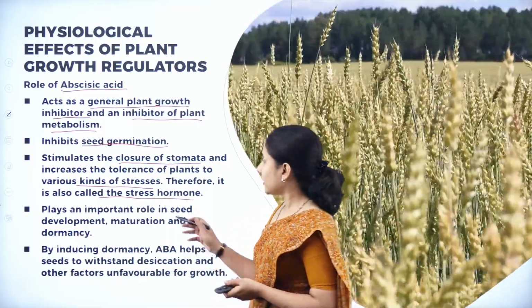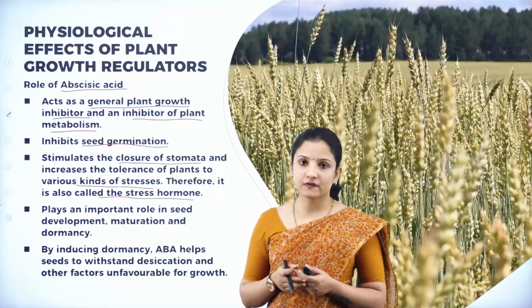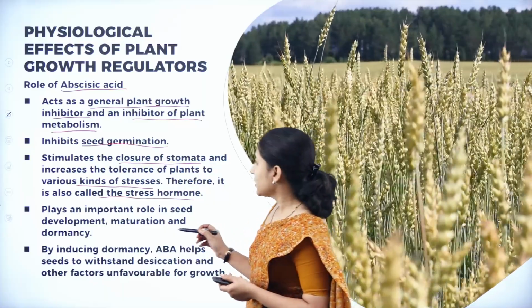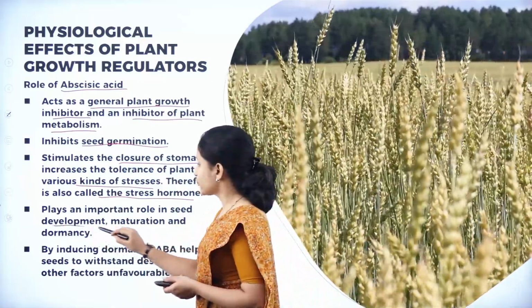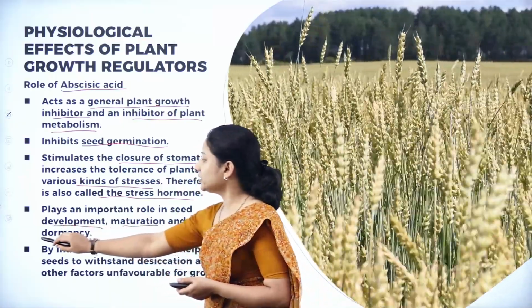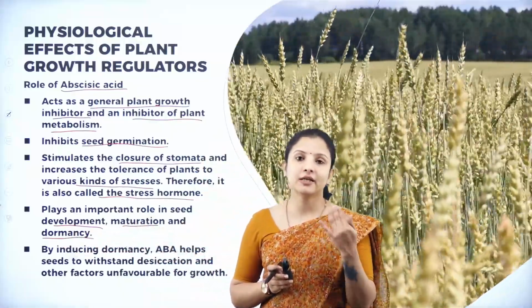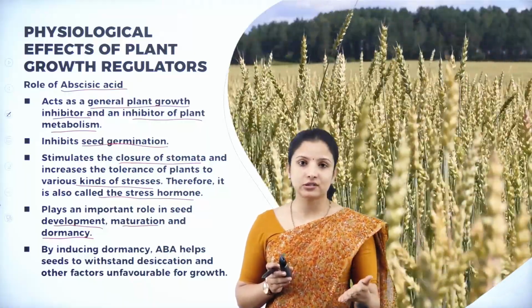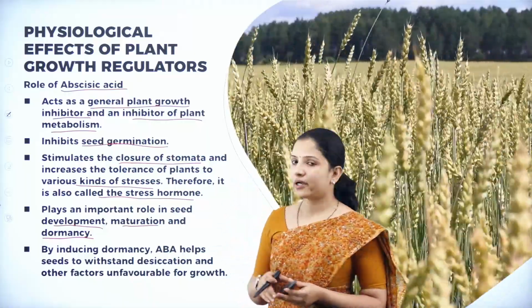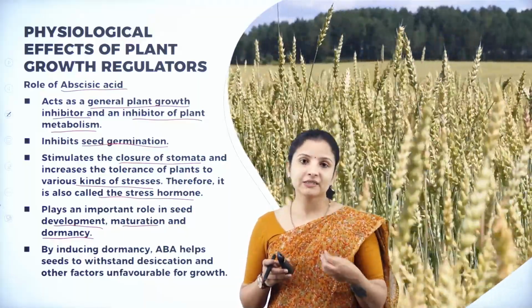And also, though abscisic acid prevents germination of the seeds, it plays a very important role in the development of the seed, in the maturation of the seed, and also in dormancy. Abscisic acid is the one which makes the seed dormant. When will the seed become dormant? Again, when it is under stress. So that is why abscisic acid inhibits seed germination, because it makes the seed dormant.